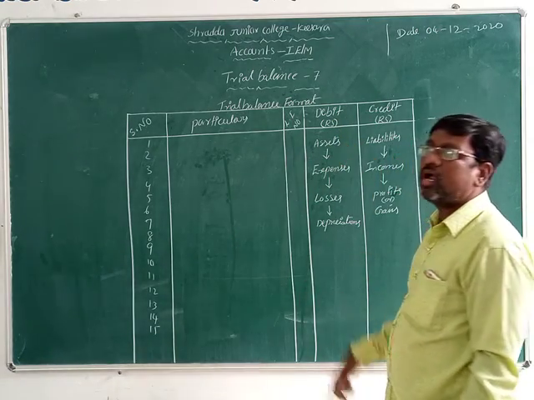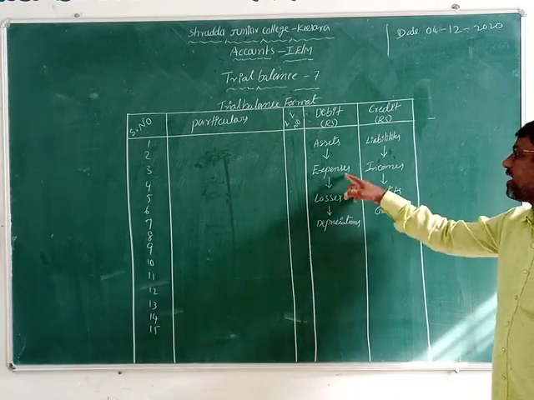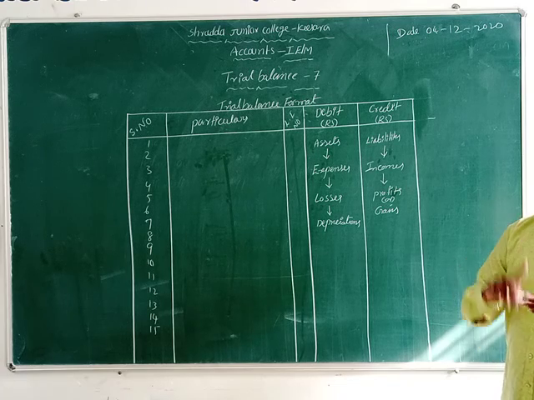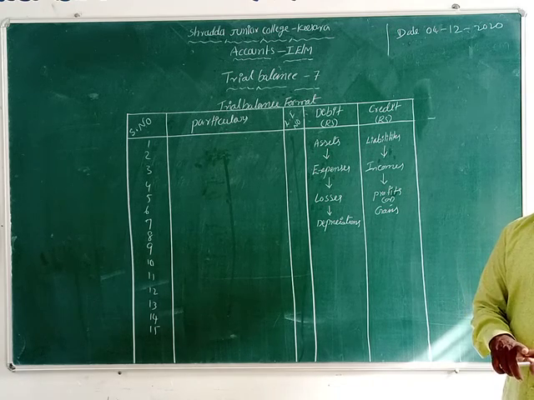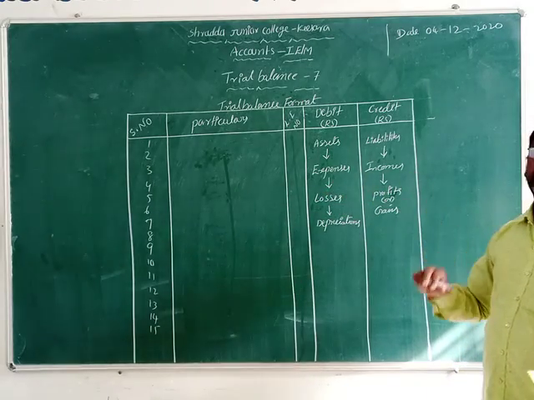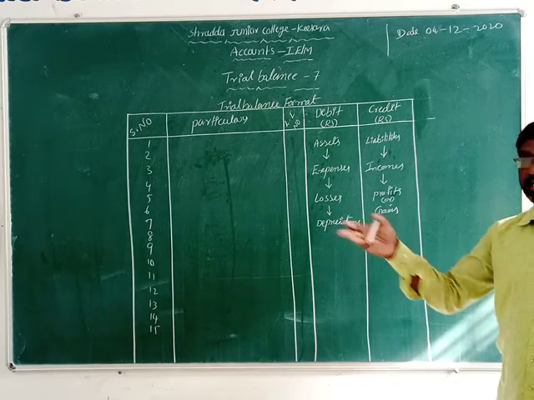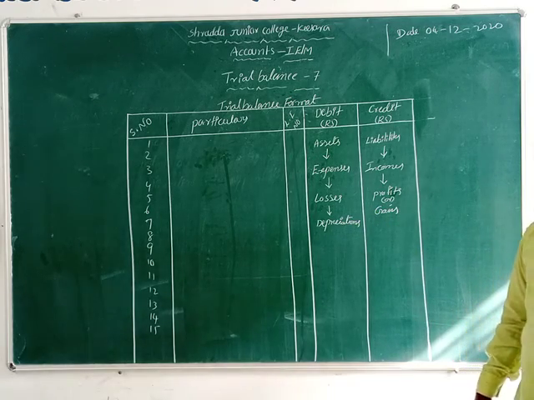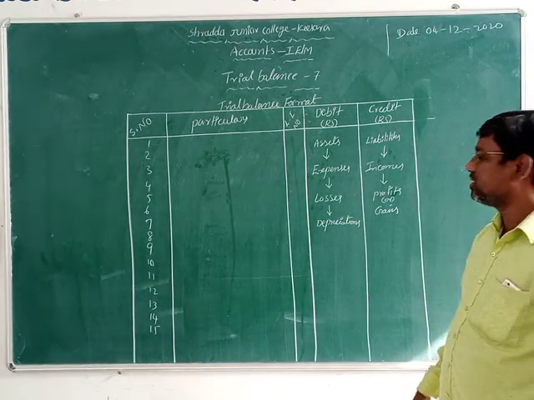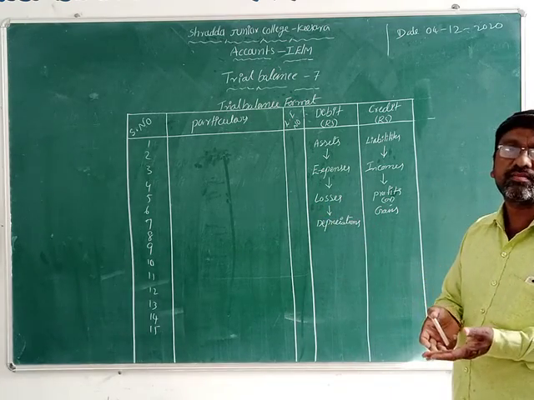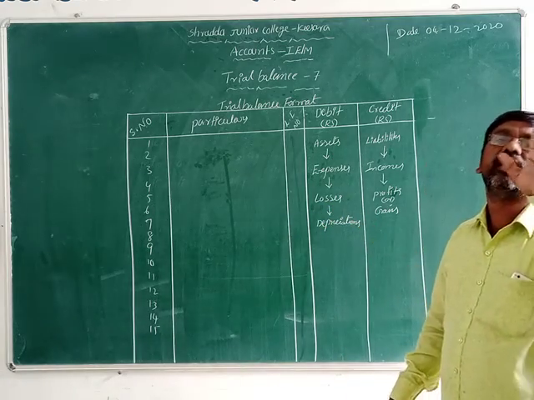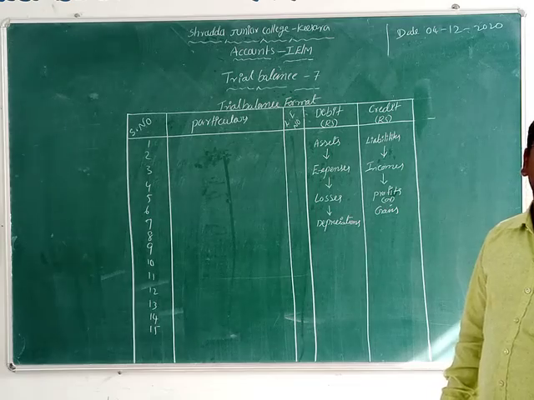Okay, now these are all assets. Amounts we can record on which side? Debit side. Okay, now expenses means salaries, wages and electricity payment, postage charges, and payment of salaries. Okay, now all expenses, insurance payment, electricity bill payment. All these expenses we can record on the debit side. Losses: if the business incurs any loss, for example bad debts, what is it? Loss. Bad debts we record on which side? Debit side.